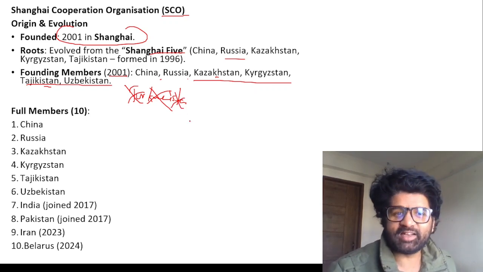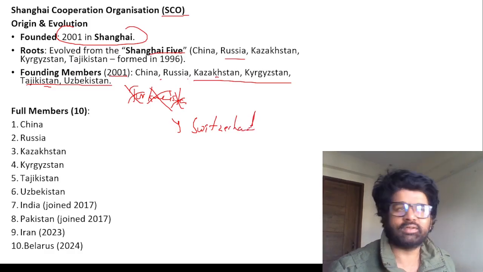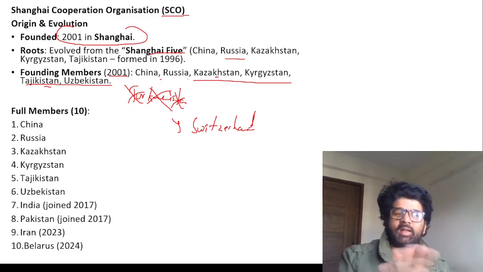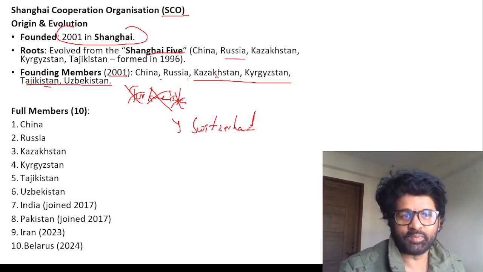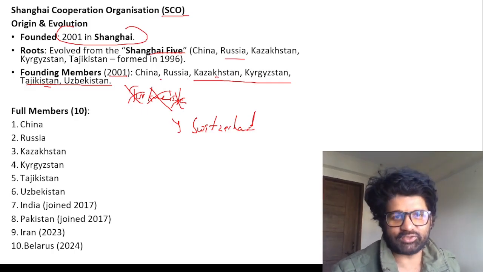Many people say Turkmenistan is like the Switzerland of Europe. They don't interfere, they are a very neutral party. Same with Turkmenistan, it wants to be neutral. They don't want to side with anyone. So Turkmenistan is the Switzerland of Asia or Central Asia.